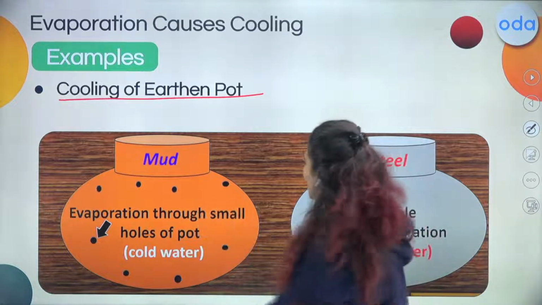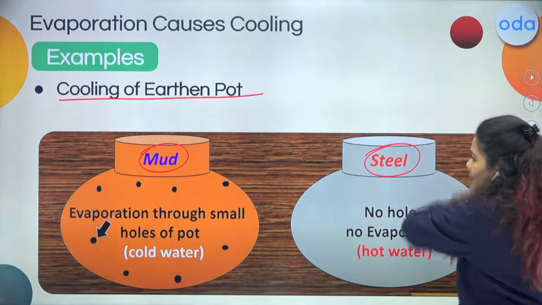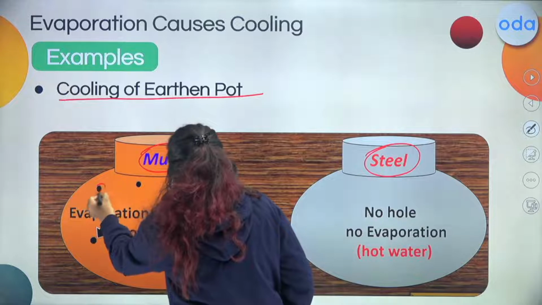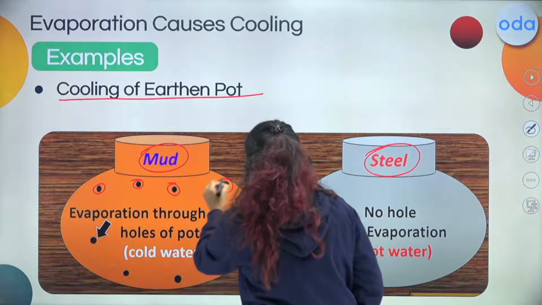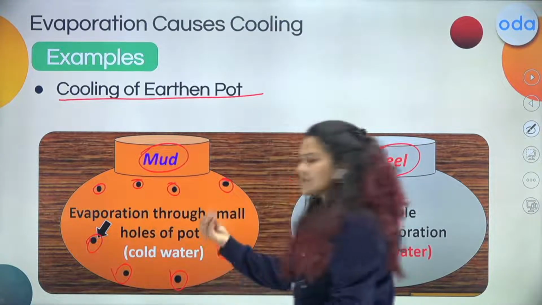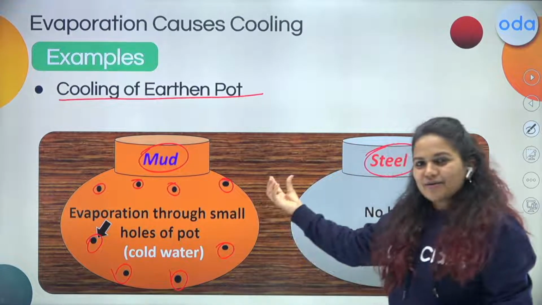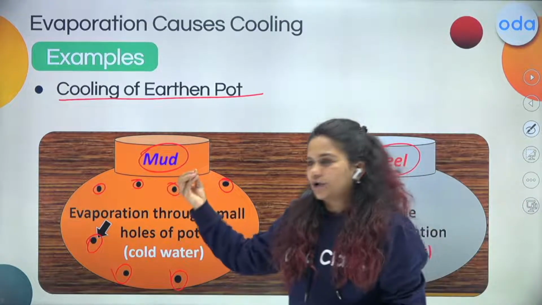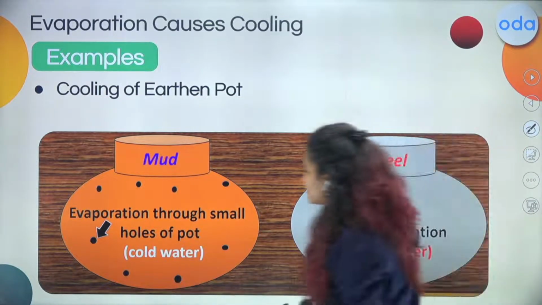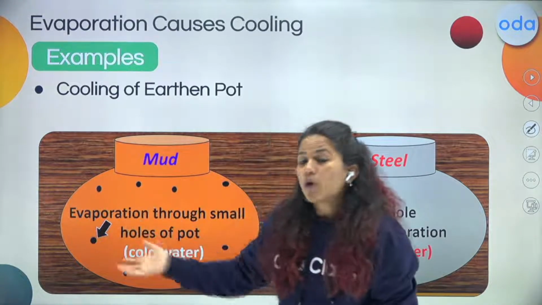Can you see? One mud pot and the other one is a steel pot. Now, when I talk about the mud pot, it has small pores. Do they look this big to us? Can we see such big pores? Students, there is a difference between pores and holes. These pores are very small, you cannot see them. So what happened here? The earthen pot has pores, so the water evaporates from these pores.